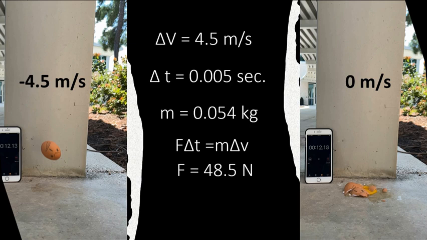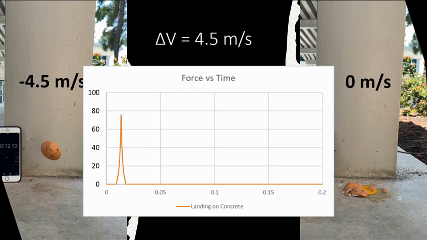Now remember, 48.5 newtons now is the average force. In reality, the force actually for a moment got even higher than that. We're not sure exactly how high because we didn't have a sensor there, but we could imagine it could get up close to 100. So far too much force for an eggshell to handle. This is an example of a large force in a short time.